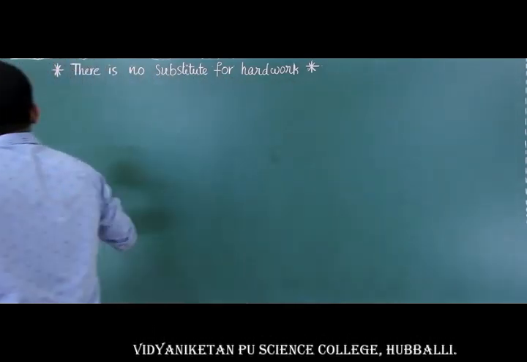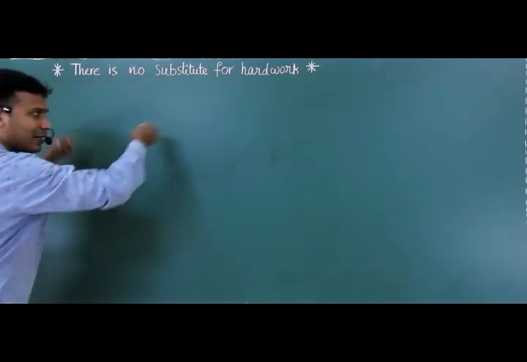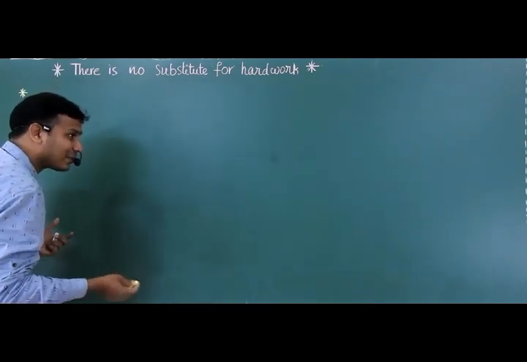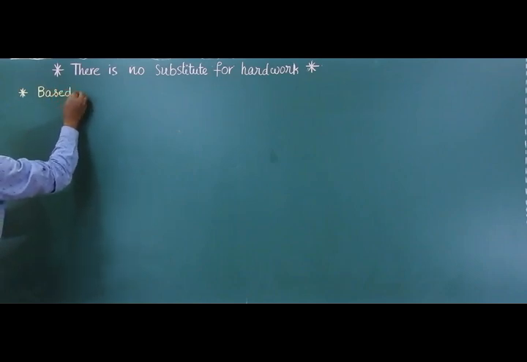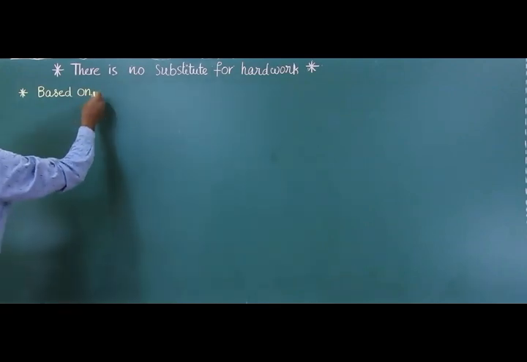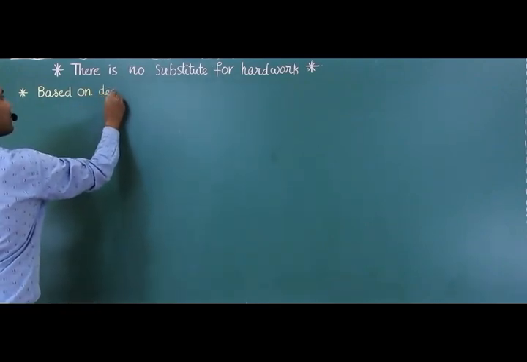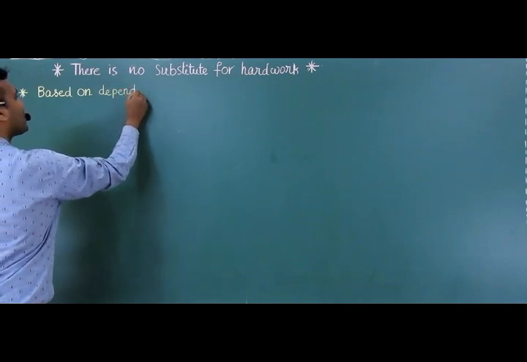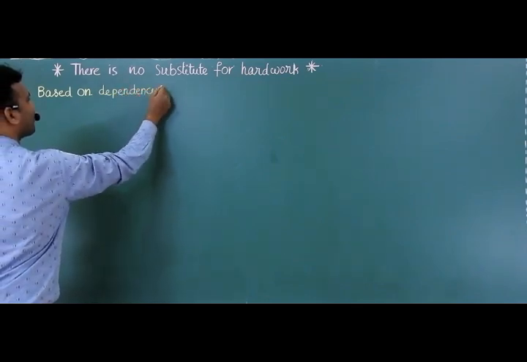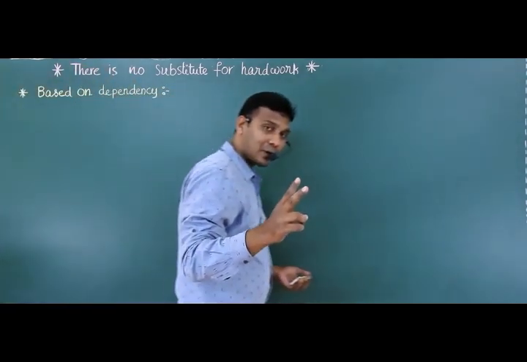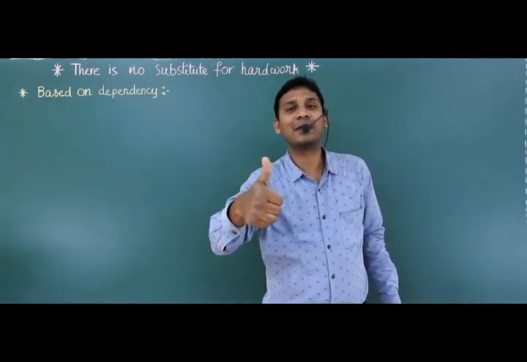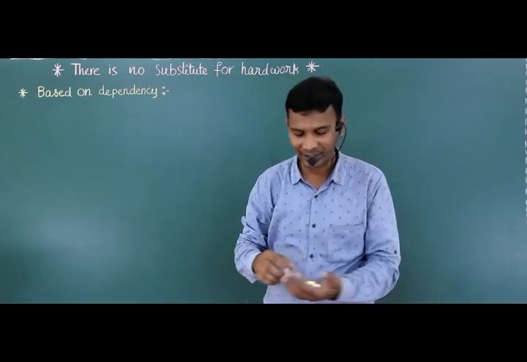Right? So, physical quantities are divided into various categories, depending on what factors. The first one is based on dependency. Physical quantities are divided into how many types? Two types. One is fundamental and one is derived.